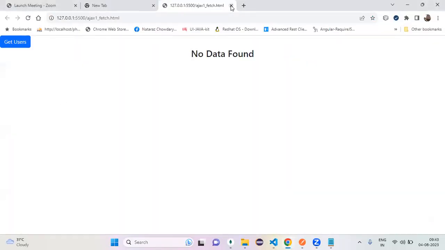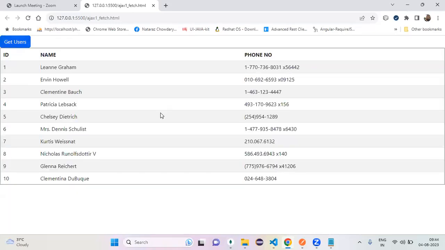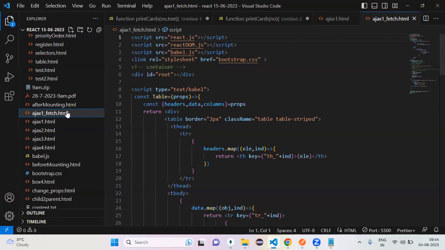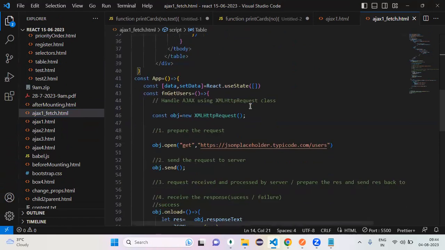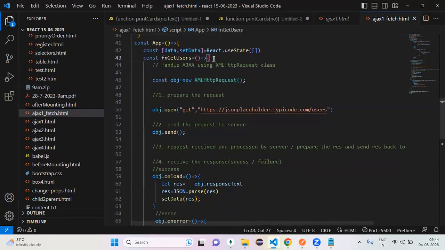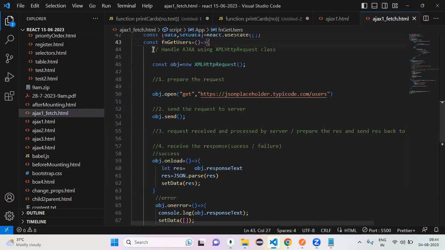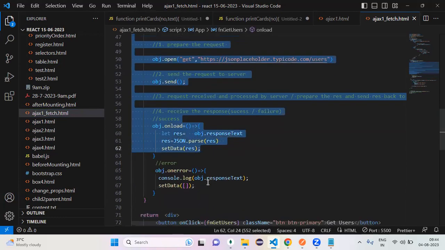Let's start. If I click on the button, you send a request to the server, and you can get the response. How to send a request to the server? By using which method? Here, which method do you use? XMLHttpRequest or fetch? You want the fetch method.